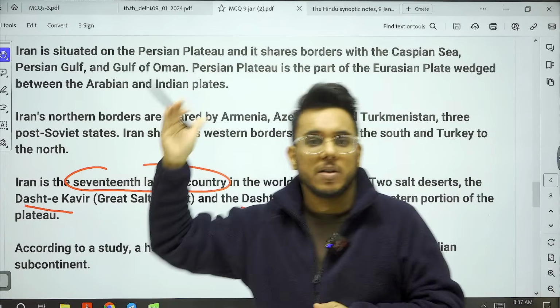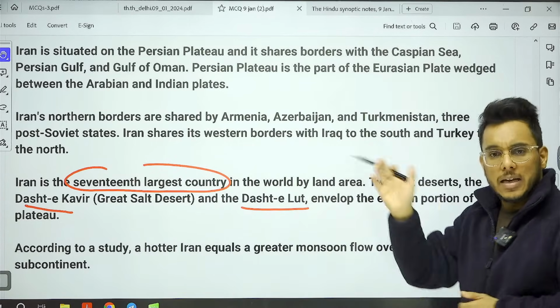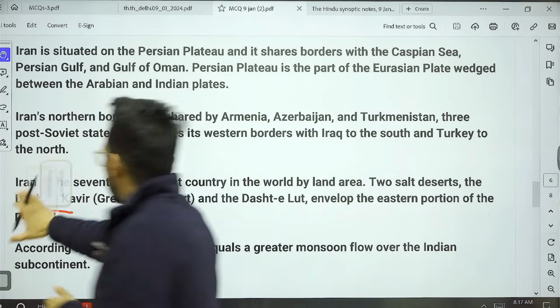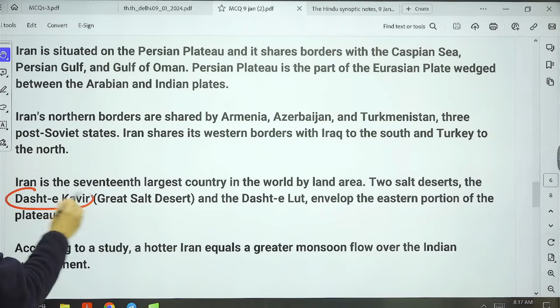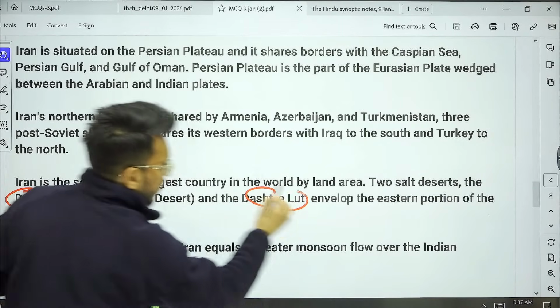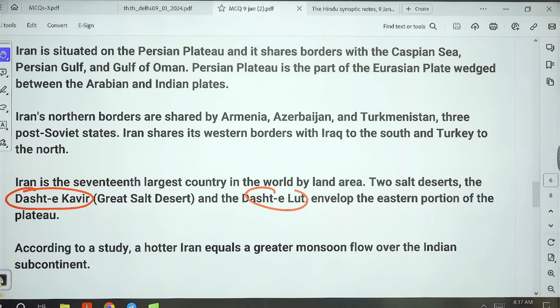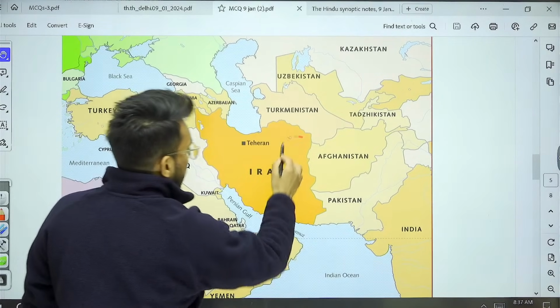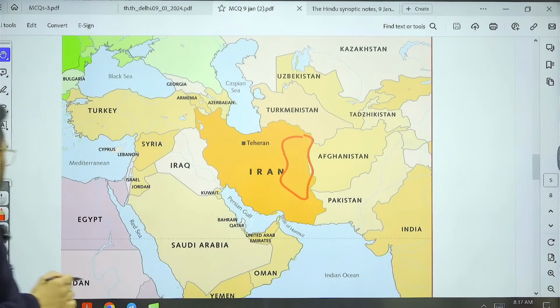They might give you options like Syria, Iraq, Iran, Lebanon, etc. So you need to know that it is in Iran. These two salt deserts are on the eastern portion of the Iranian or Persian plateau.